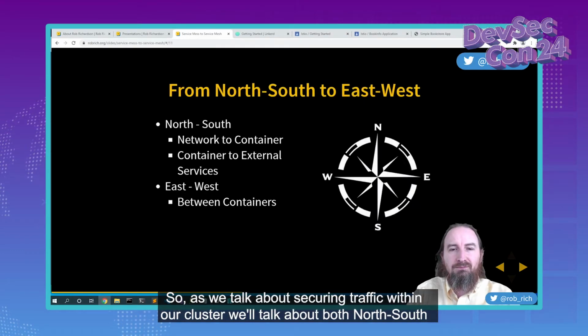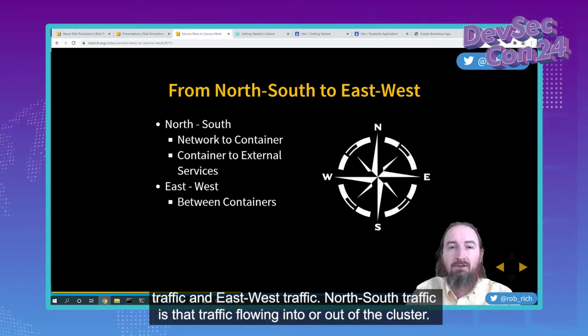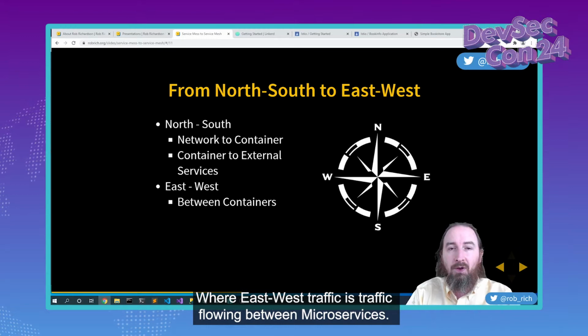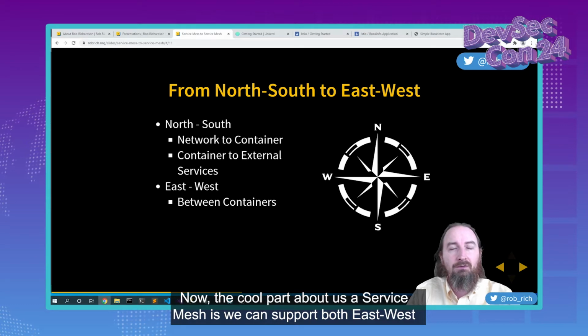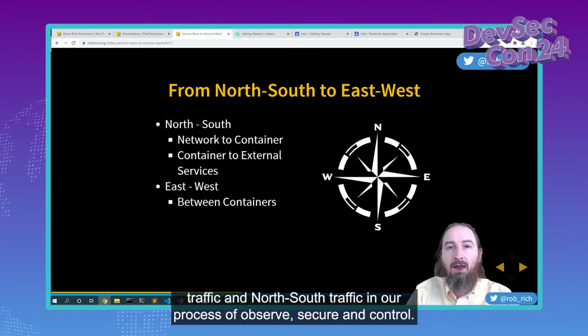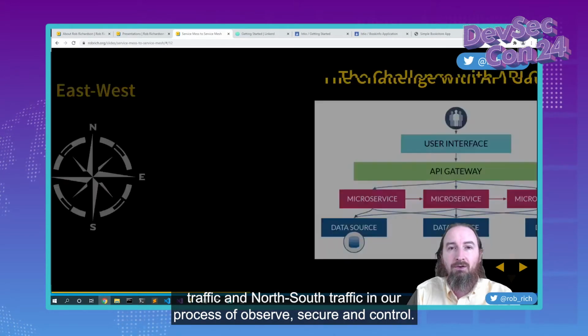So, as we talk about securing traffic within our cluster, we'll talk about both north-south traffic and east-west traffic. North-south traffic is that traffic flowing into or out of the cluster, where east-west traffic is traffic flowing between microservices. Now, the cool part about a service mesh is we can support both east-west traffic and north-south traffic in our process of observe, secure, and control.